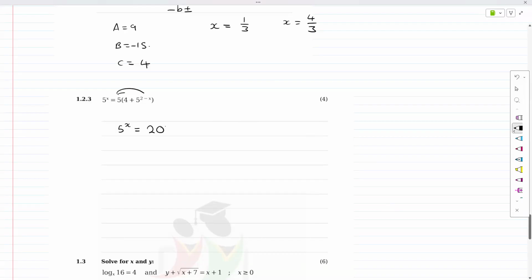That's better. Plus 5 times 5 to the 2 minus x. Now, questions like this, sometimes it just becomes a little bit difficult. Sometimes it's easy to deal with as well, but this is 5 to the 1.